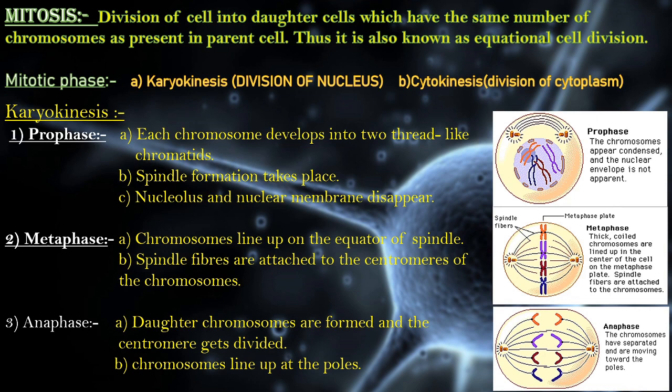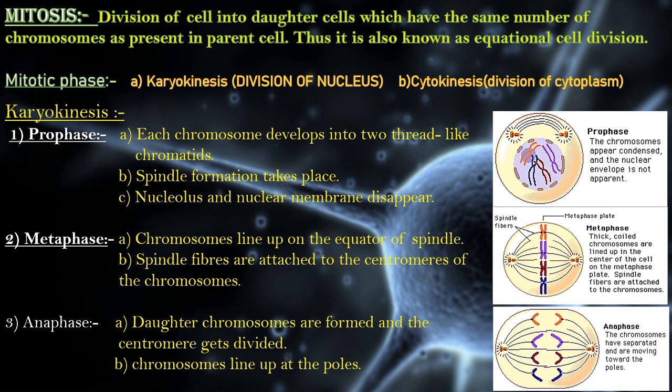This mitotic phase is divided into two parts. Number one is karyokinesis, that is division of the nucleus, as the word karyo comes from karyon, which means nucleus. That's why karyokinesis is the division of the nucleus. Next, cytokinesis. Cytokinesis means the division of cytoplasm.